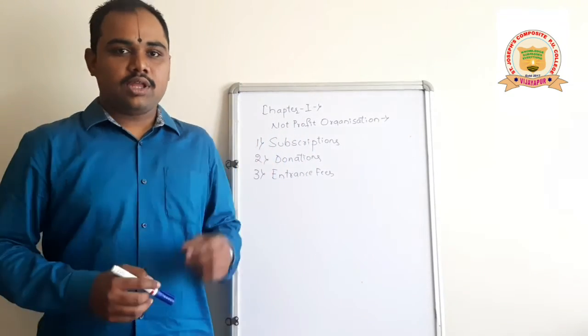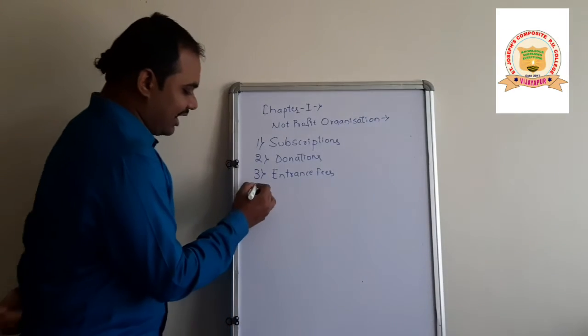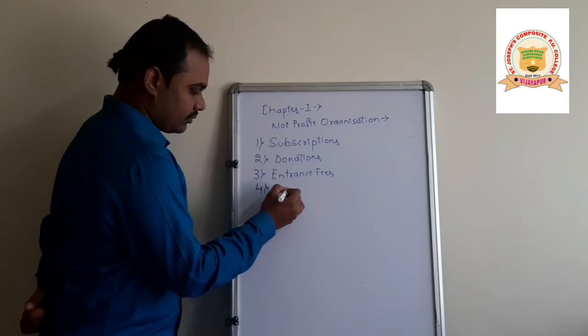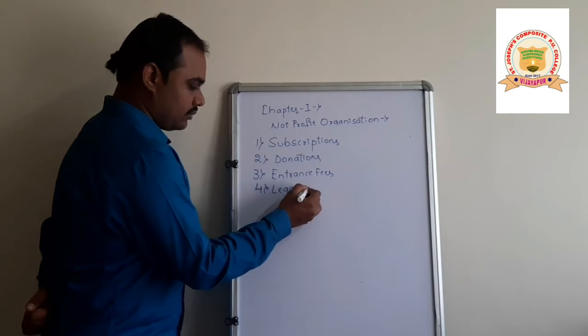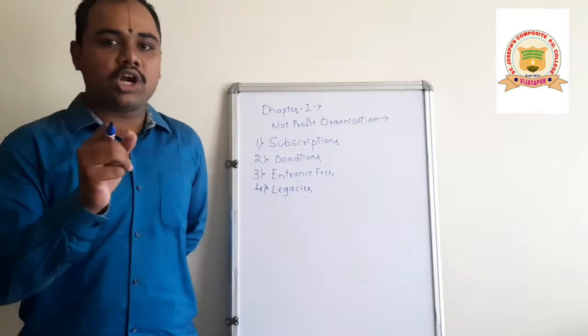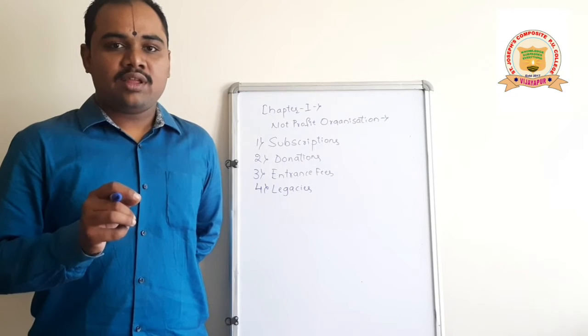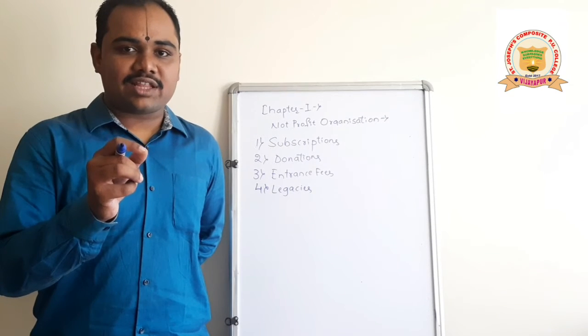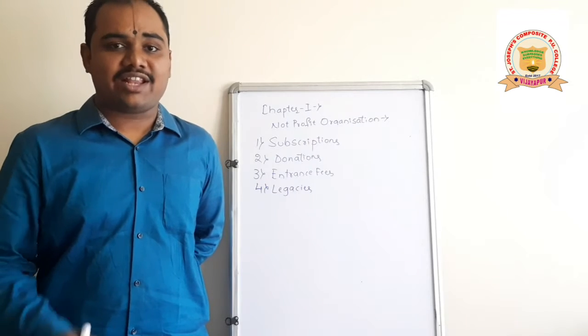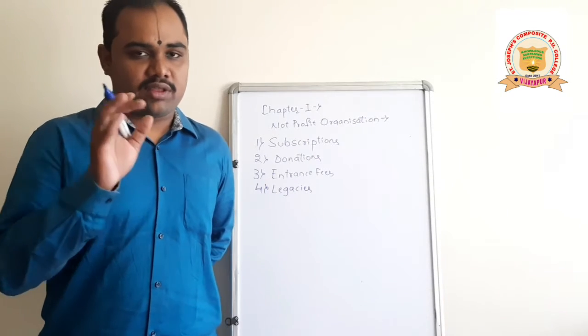The fourth point is legacies. This is a new word for you people. Legacies means the amount received by the not-for-profit organization at the will of a deceased person.